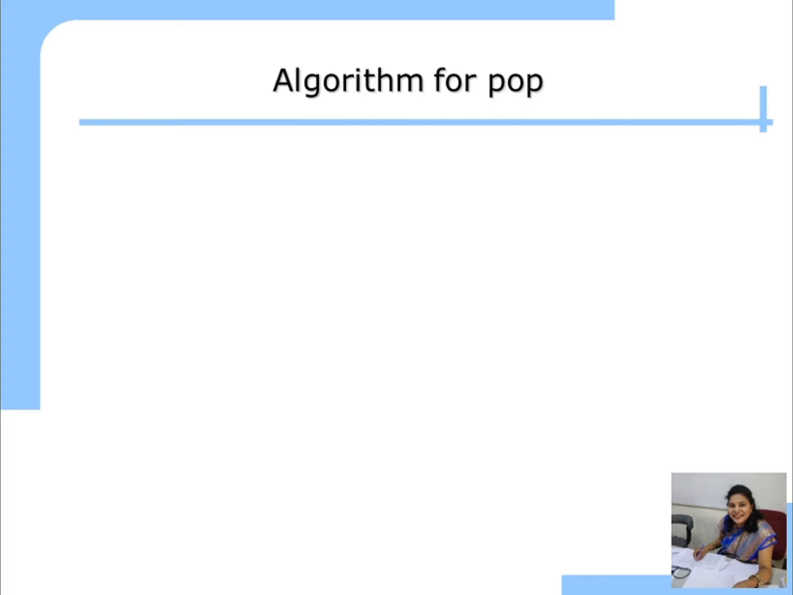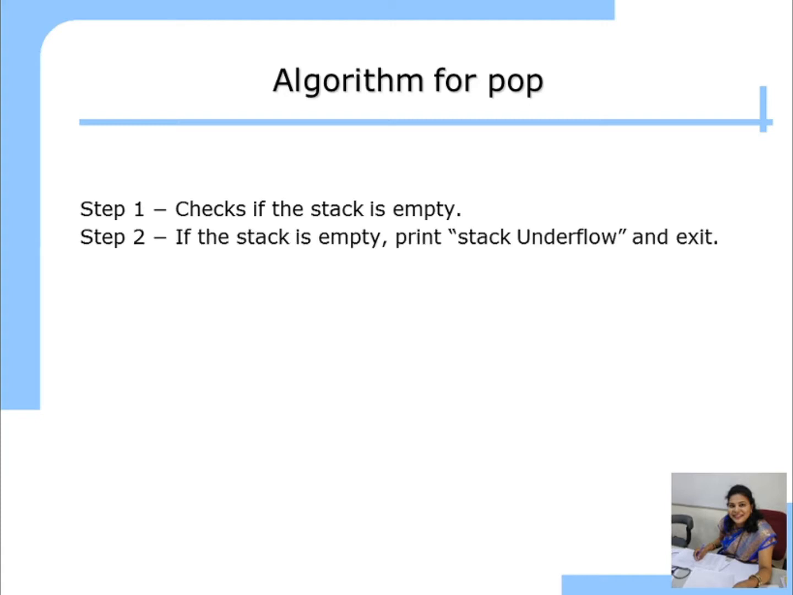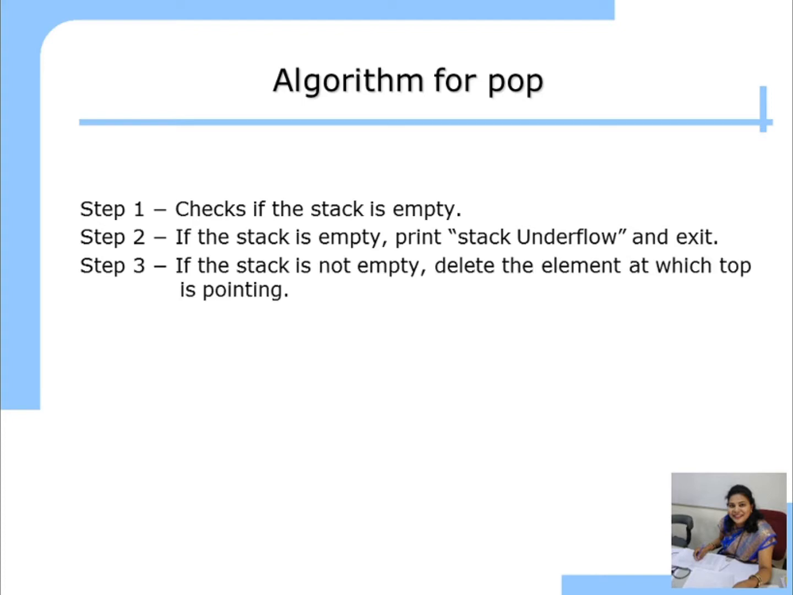Now let us see the algorithm for the pop. Step 1, check whether your stack is empty or not. If it is empty, then perform step 2. If your stack is empty, print stack underflow message and exit. Otherwise, perform step 3. If the stack is not empty, then delete the element at the top, at which the top is pointing. Means make A of top equal to 0.